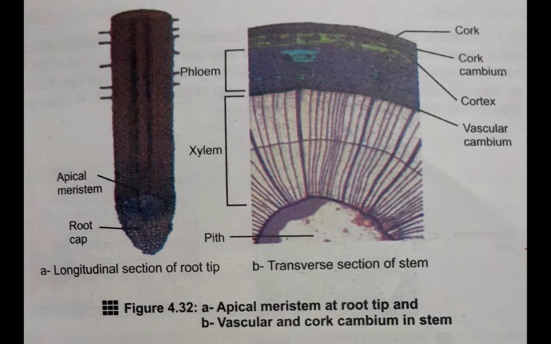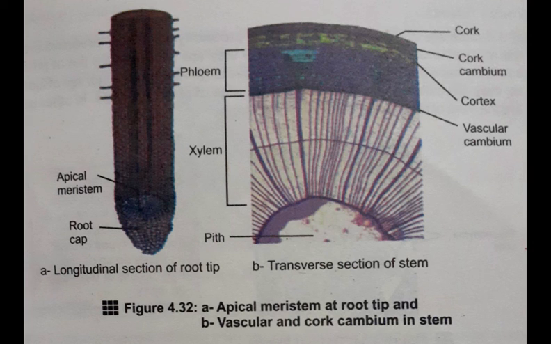So students, now see the figure 4.32, in which you can see 2 diagrams. A shows the longitudinal section of root tip, and you can see the apical meristem on it. What is apical meristem? It causes the increase in the length of the plant parts.